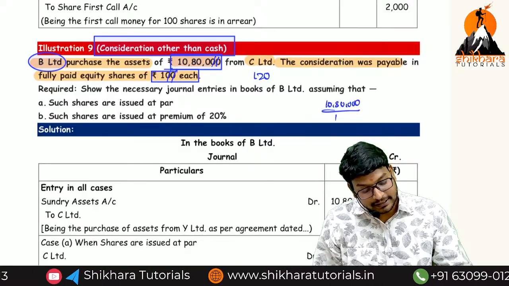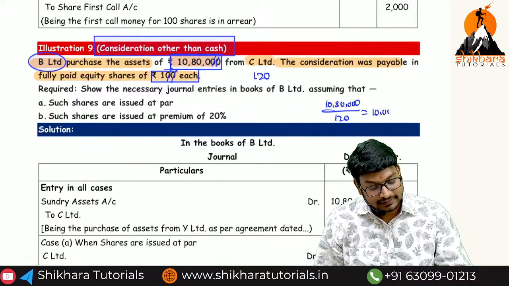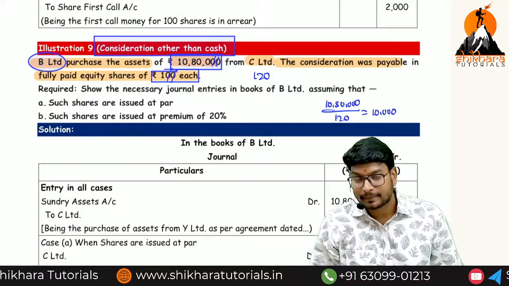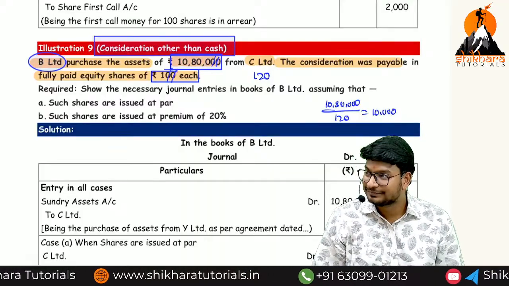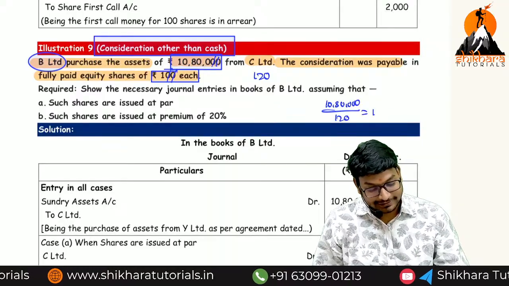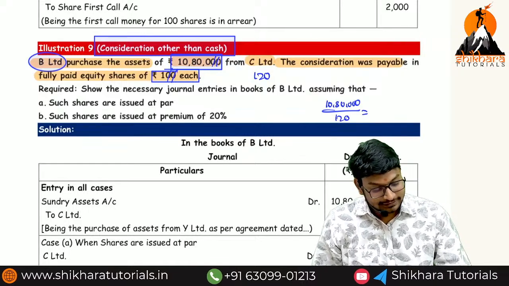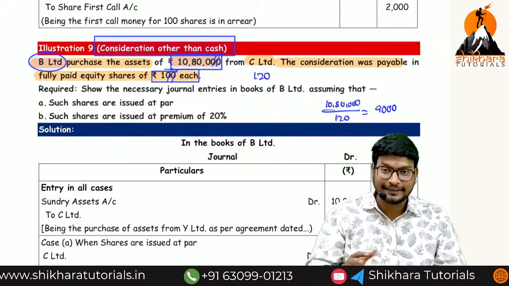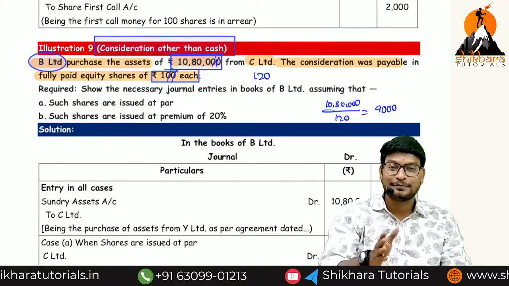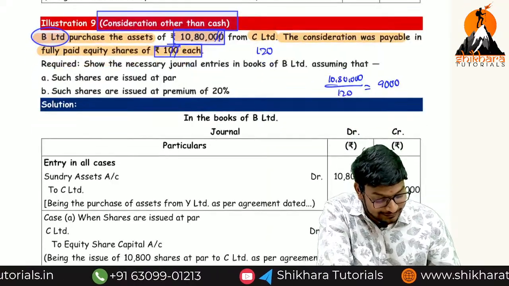10,80,000 divided by 120. That is equal to how much? 10,000 number of shares. Are you getting the point or not? What I am asking. Okay. So that is not 10,000. These calculation mistakes are done by my students, not me. That is the reason I am saying to those people, you have to use the calculator. Otherwise it will be like this only.